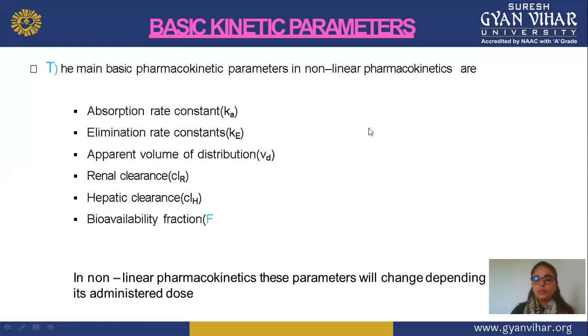And in non-linear pharmacokinetics, these parameters will change depending on the administration dose. Means these parameters may vary. They may be less, more, or change according to the administration route, which route you prefer or use for administration of a drug. So the concentration of these parameters for non-linearity may vary depending on the type of administration or route of drug administration.